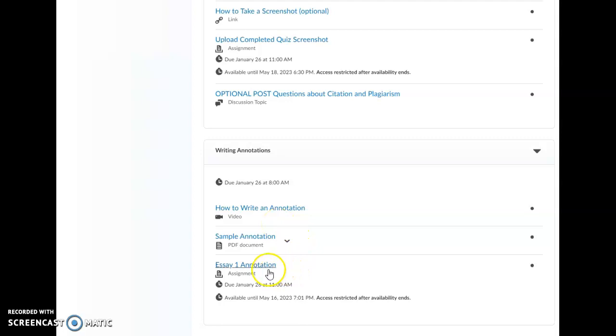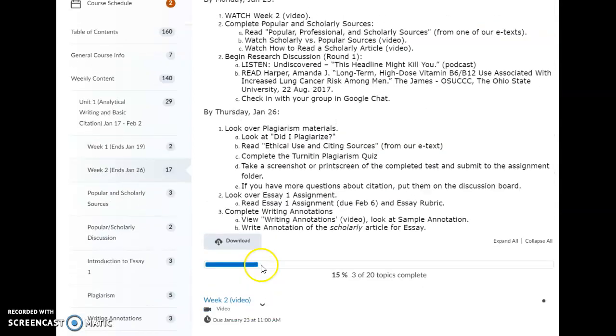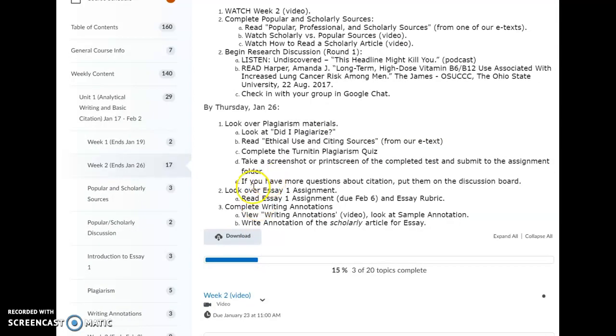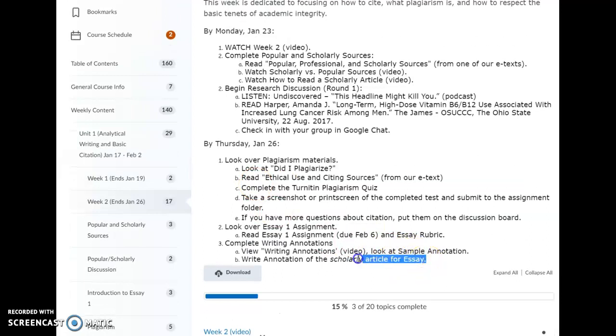And then right here should be an annotation of the scholarly study for Essay 1. Okay, and we'll see that, of course, up on the to-do list up here, right? All the way down at the bottom. An annotation of the scholarly study from Essay 1.